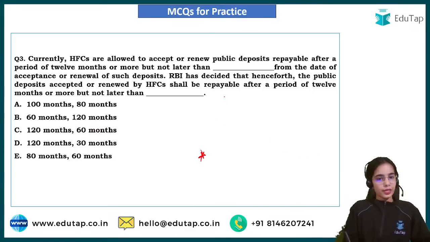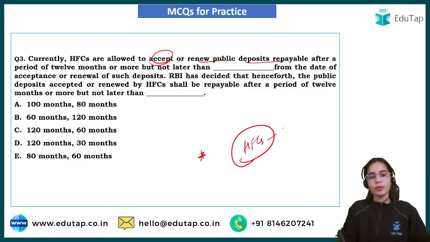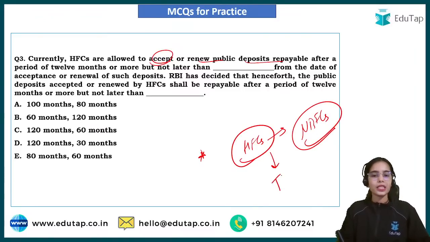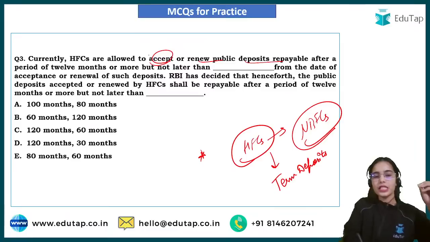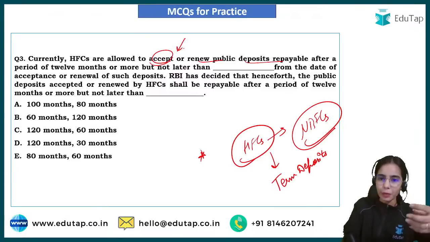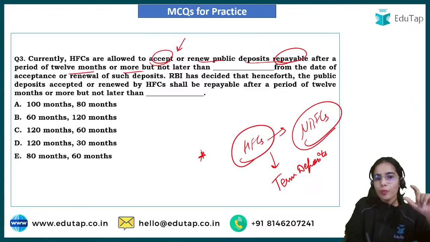So now here, HFCs are allowed to accept or renew public deposits. HFCs can accept public deposits, but like it is a kind of NBFC, NBFCs or HFCs can only take term deposits, that is, for a time period, right? So the HFCs are allowed to accept or renew public deposits repayable after a period of 12 months or more, but not later than 120 months.